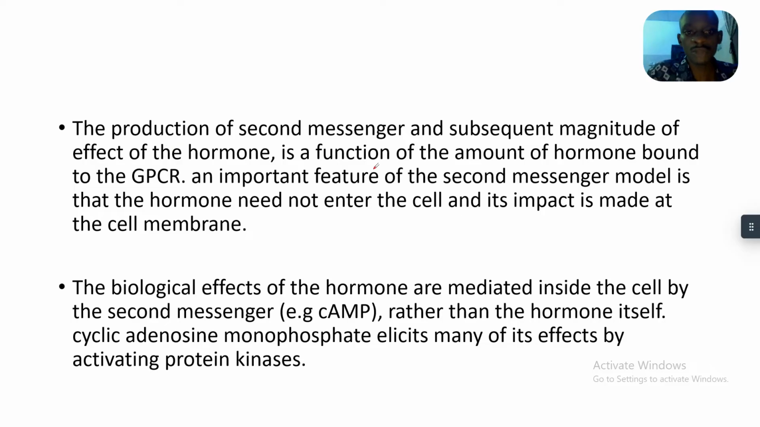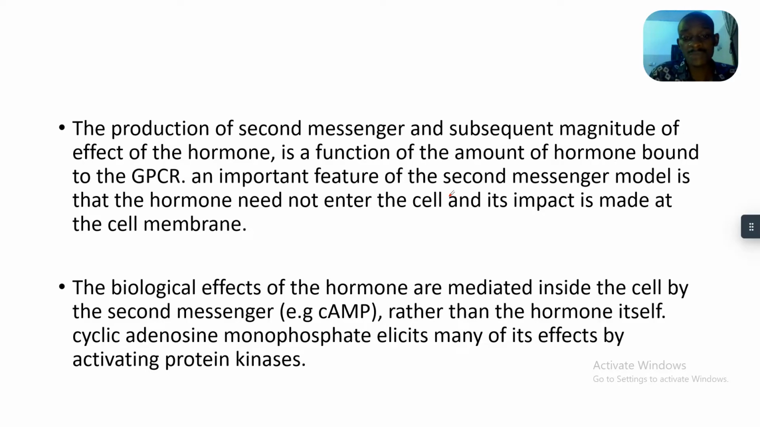The production of second messenger and the subsequent magnitude of effect of the hormone is a function of the amount of hormone that binds to the G protein coupled receptor. An important feature of the second messenger model is that the hormone need not enter the cell and its impact is made at the cell membrane. The biological effects of the hormones are mediated inside the cell by the second messenger, rather than the hormone itself.